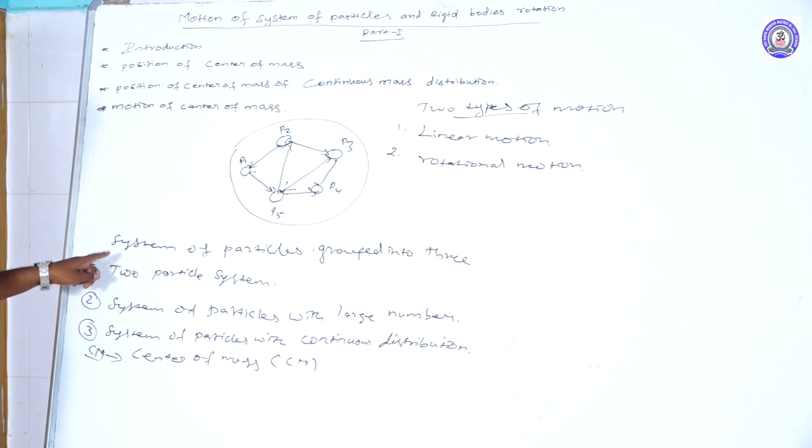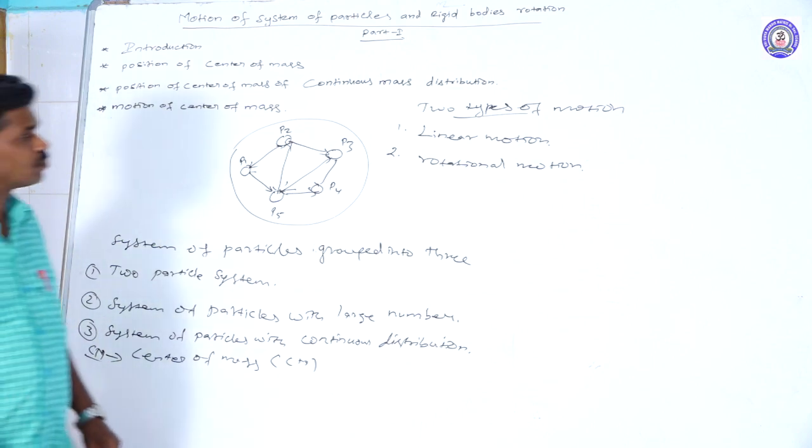The first one is a two particle system. The second one is a system of particles with larger numbers. Then a system of particles with a continuous distribution is used for studying the center of mass of uniform or non-uniform shapes, where the mass is distributed continuously. First we will see the two particle system to study the equation of its center of mass.